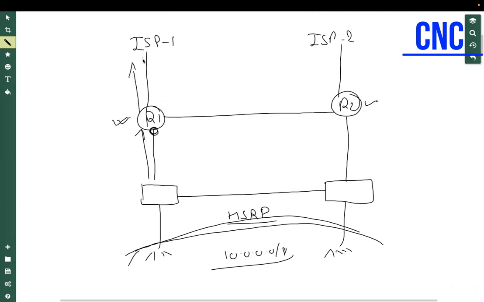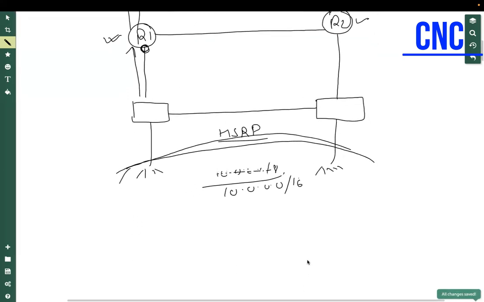Now, if this ISP is always up for the next 10 years and I don't have any issues over this link, then I will not be using the other link for 10 years. What I want here is to utilize that link also. Let's say half of the users should use it, out of 10.0.0.0/8.